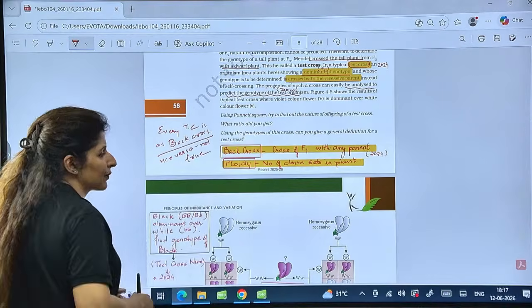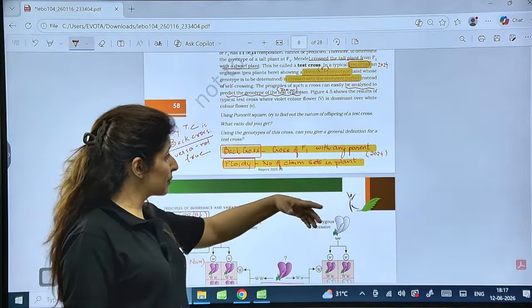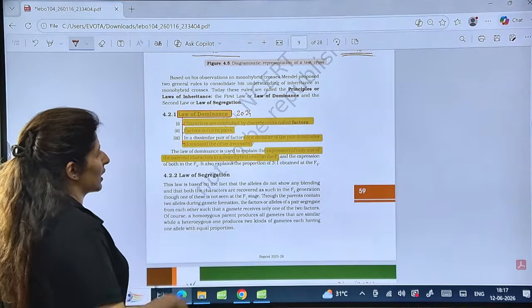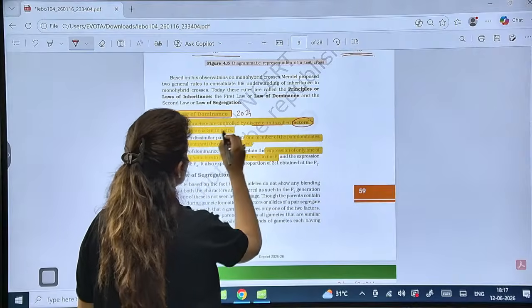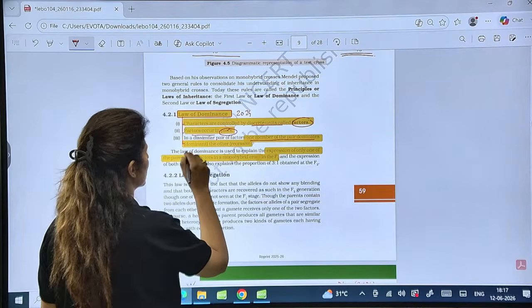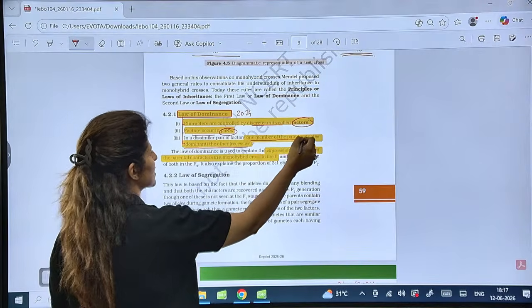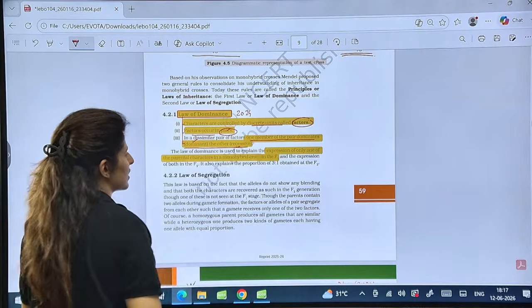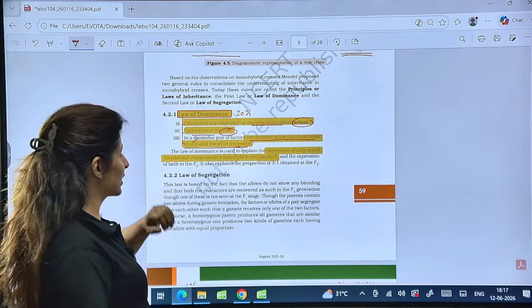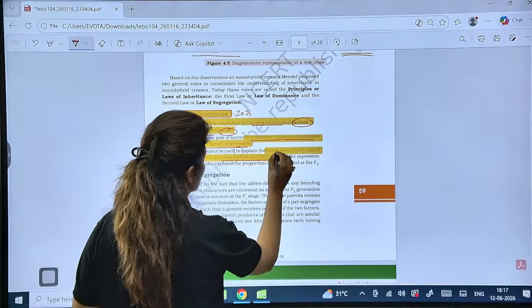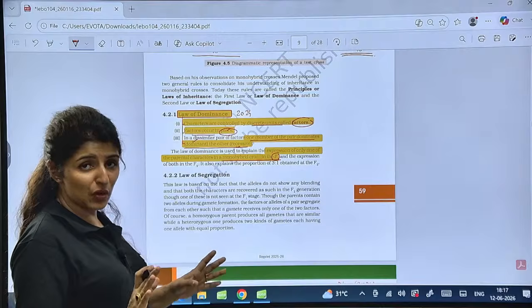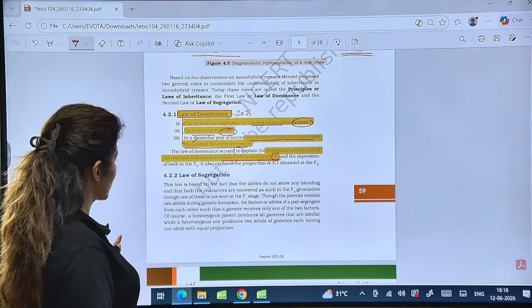Are we clear? So ploidy of the chromosome sets in plants that you should know. Now, see the law of dominance. Characters are controlled by discrete units called factors. Factors occur in pairs, and one member of the pair dominates the other one. The one which dominates is called the dominant, other is known as the recessive. So law of dominance is used to explain the expression of only one of the parental characters in the monohybrid cross. So we know in F1 generation, it is the dominant trait that comes out. 100% progeny is showing the dominant trait, right?